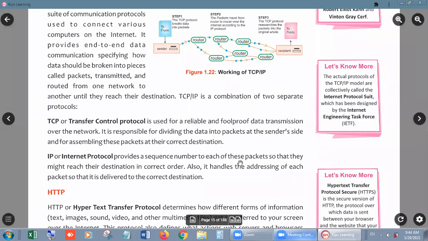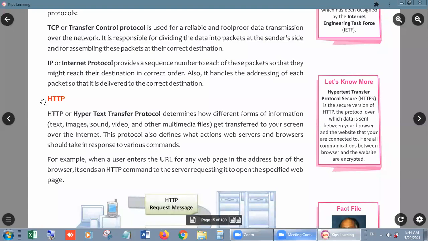Okay. Now this is the TCP and IP. Now next is HTTP. What is it? HTTP, or Hypertext Transfer Protocol, determines how different forms of information like text, images, sound, video, and other multimedia files get transferred to your screen over the internet.